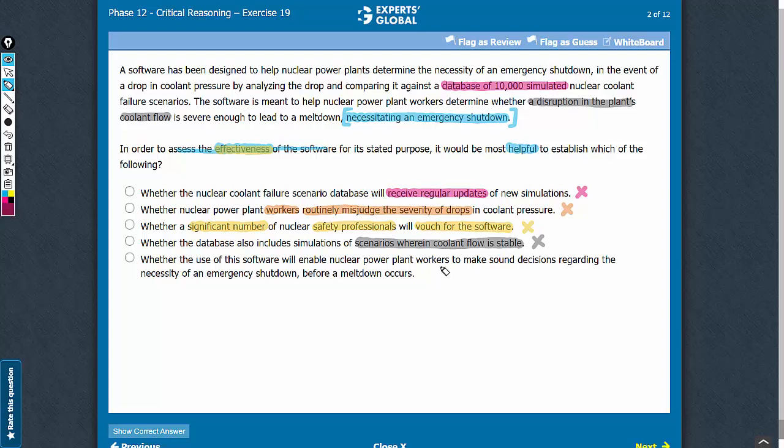Answer choice E. This answer choice relates to the possibility of nuclear power plant workers making a sound decision before a meltdown occurs. If the software helps in making the decision before a meltdown occurs, definitely the software is effective. If the software does not do so, it means that the software may not actually have any practical benefit. So knowing this piece of information is essential in assessing the effectiveness of the software. Because this answer choice helps in evaluating the conclusion, E is the correct answer choice.